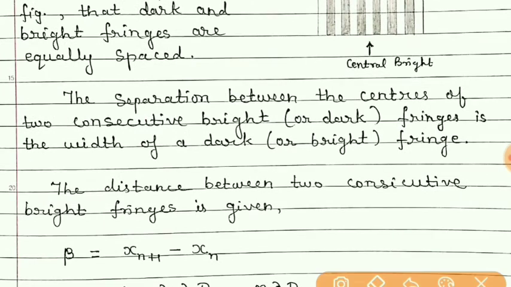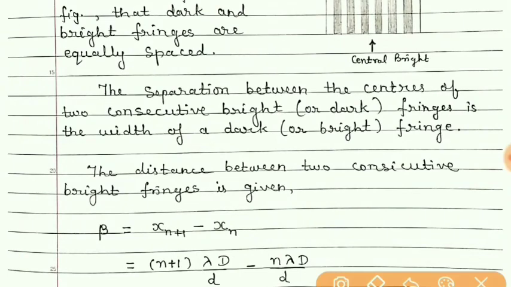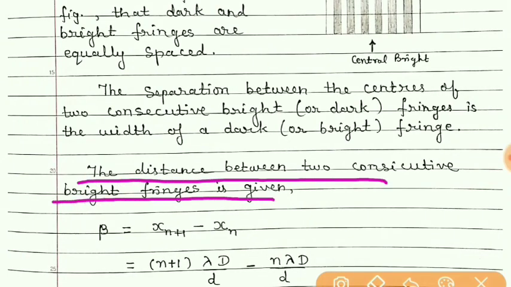This means that the distance between two bright gives the width of a dark, or the distance between two dark gives the width of a bright fringe. So now the distance between two consecutive bright fringes is given by beta is equal to xn plus 1 minus xn.